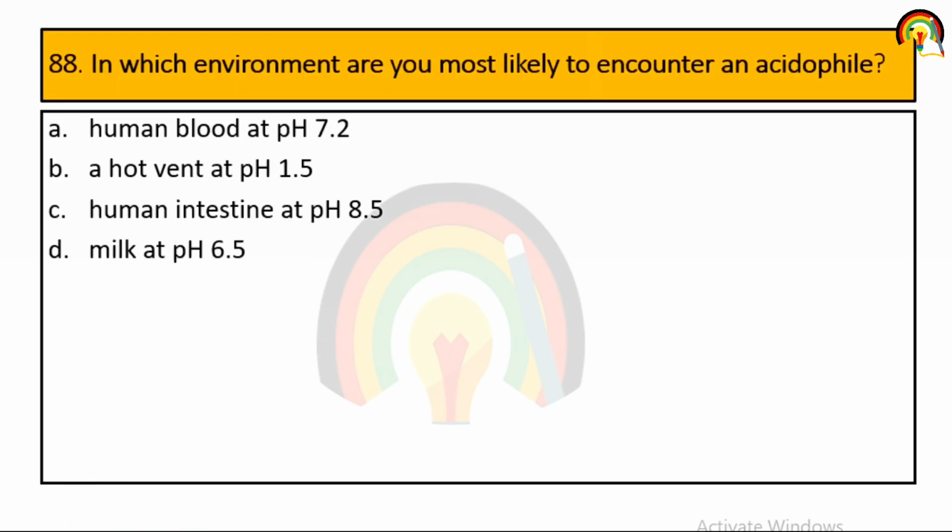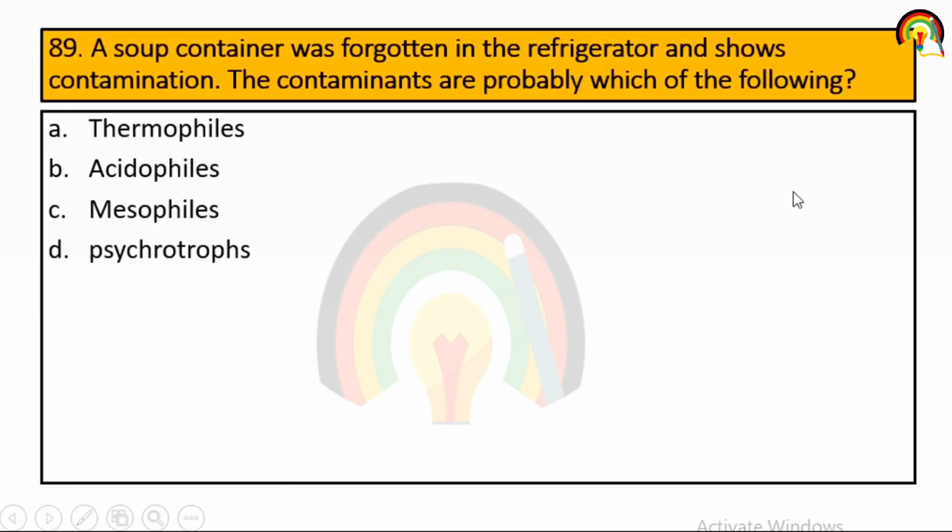In which environment are you most likely to encounter an acidophile? Human blood at pH 7.2, a hot vent at pH 1.5, human intestine at pH 8.5, milk at pH 6.5. So where do you encounter an acidophile? A hot vent at pH 1.5. The pH 8.5 is alkaliphile, and the others are somewhat neutrophile. So 1.5 is acidophile.